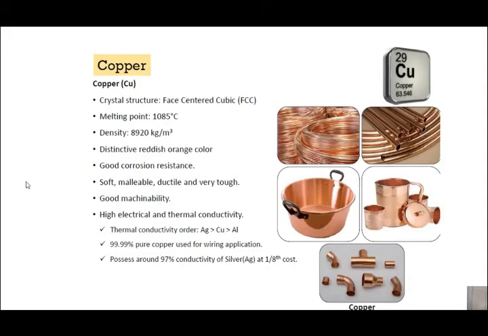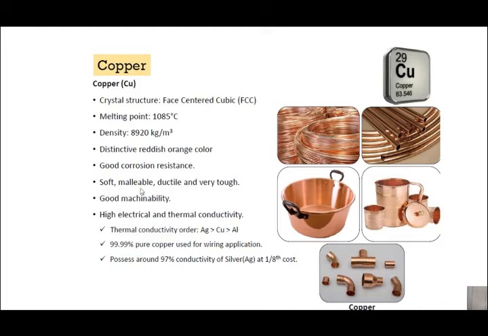Now coming to copper. You can see it is an FCC structure. Melting point is around 1100 degrees centigrade. Density is 8920 kg per cubic metre, rather more than steel, which is close to 7870. So copper has higher density than steel. It has a distinctive reddish orange color that you can see. Good corrosion resistance, copper has very good corrosion resistance.